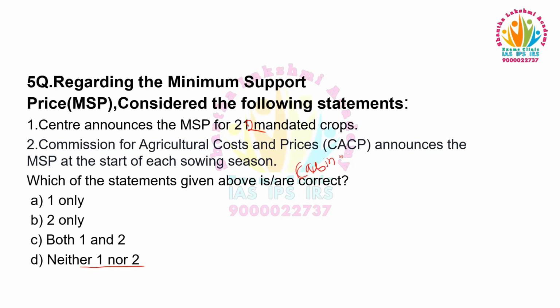The Cabinet Committee on Economic Affairs announces the MSP at the start of each sowing season, not the Commission for Agricultural Costs and Prices.